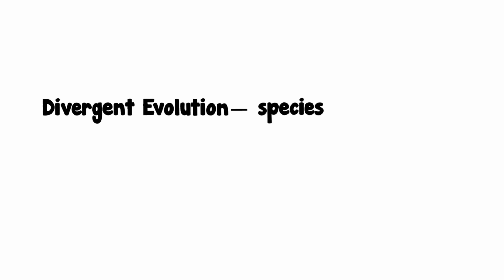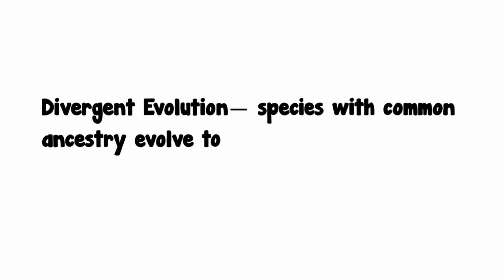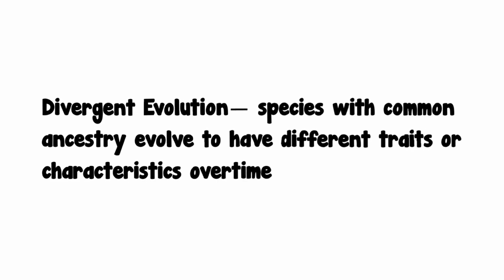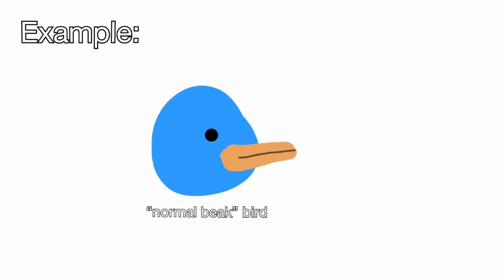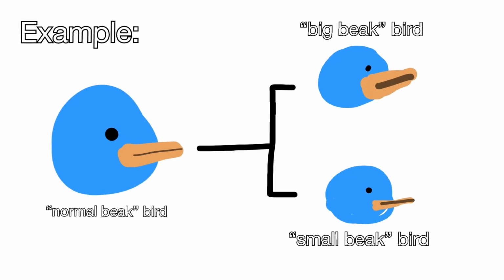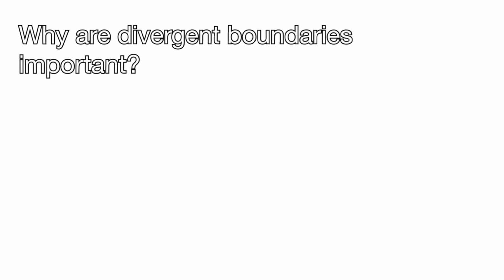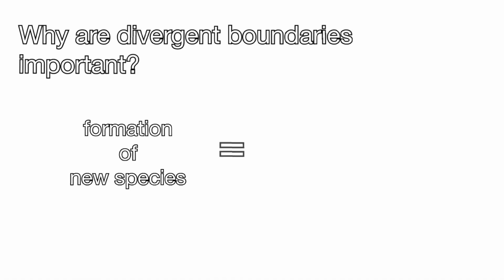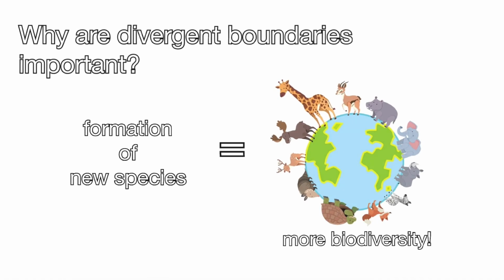On the other hand, divergent evolution is where species with common ancestors evolve to have different traits or characteristics over time. An excellent example that we have gone over already are Darwin's finches. All of them have a common ancestor, but each have different characteristics due to their difference in environments and challenges. The unique thing about divergent evolution is that it usually leads to formation of new species and is the cause for most of Earth's diversity.